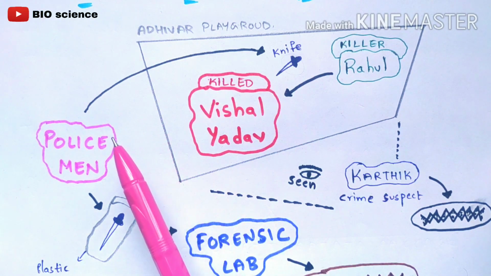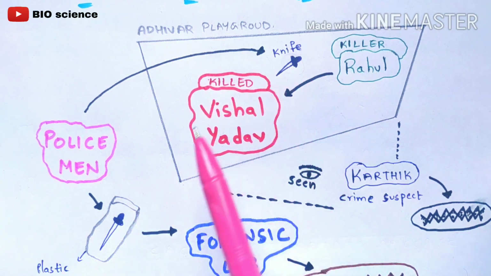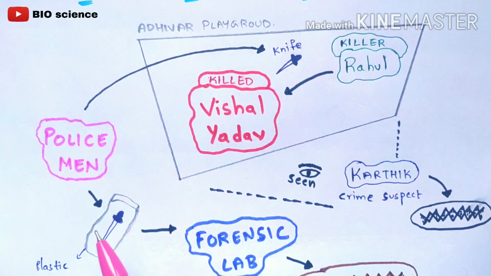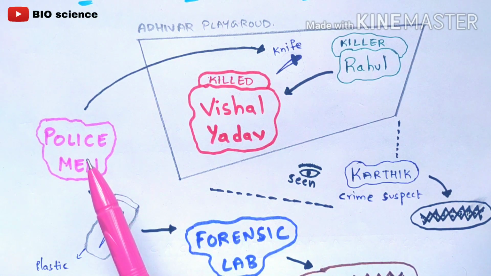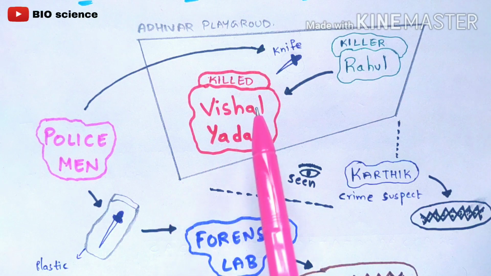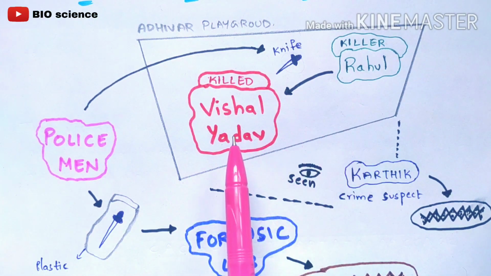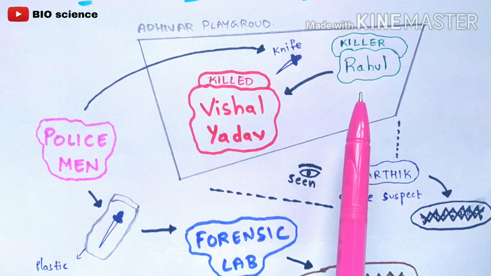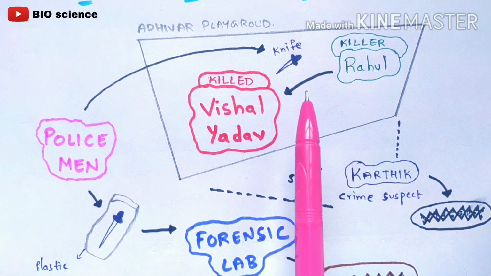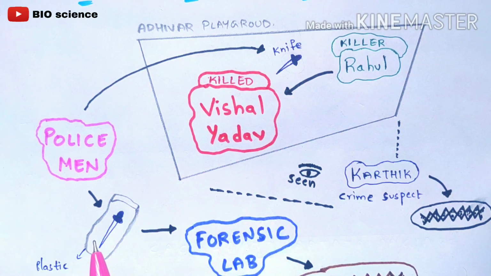Now the policemen will wear gloves on their hands and take this knife and put it in a plastic bag. Why will the policemen wear gloves? To avoid the placement of their own fingerprints. This knife consists of DNA fingerprints belonging to Rahul, because Rahul killed Vishal Yadav with the help of a knife, such that Rahul's fingerprints will be present on that knife. The policemen will put it in a plastic bag and send this evidence to the forensic lab.